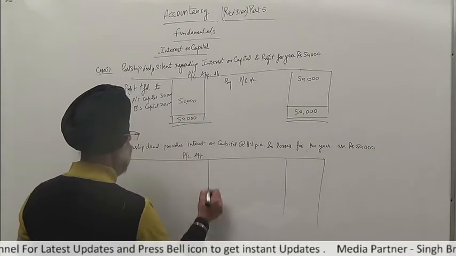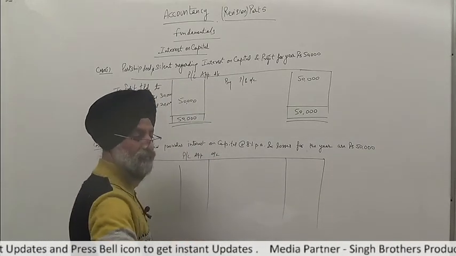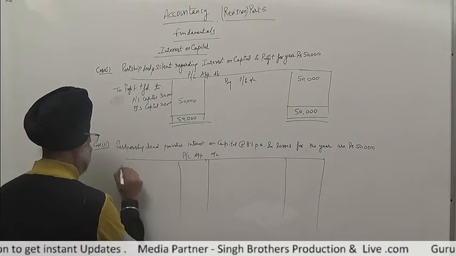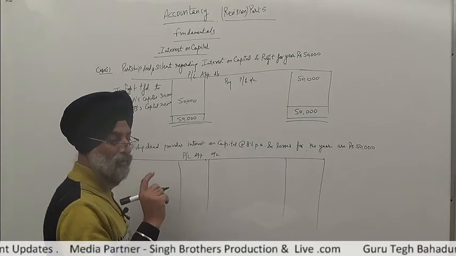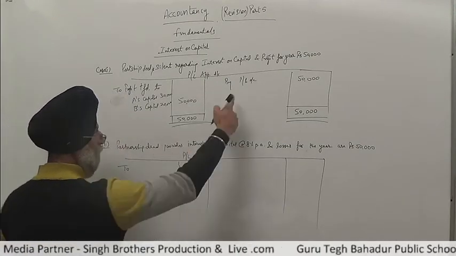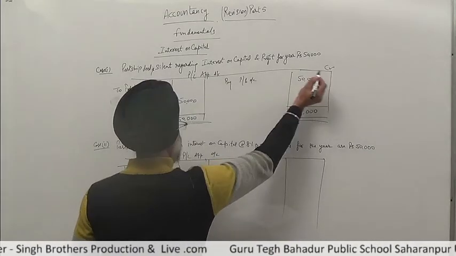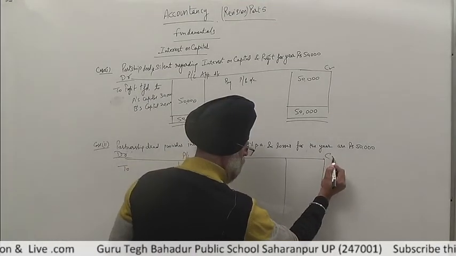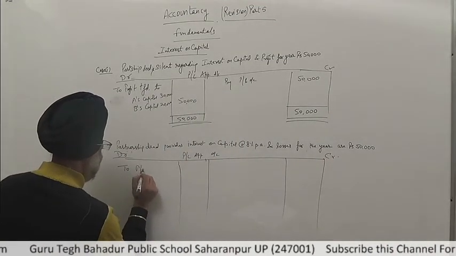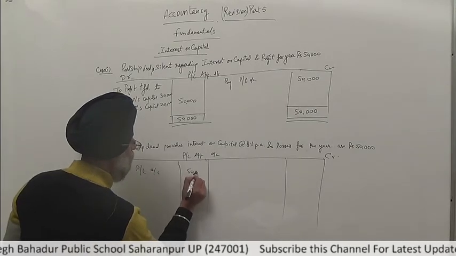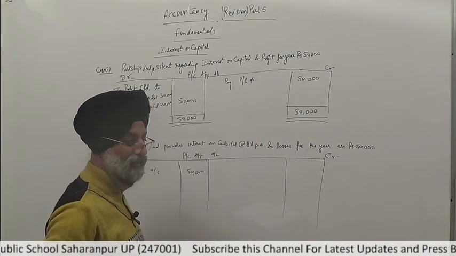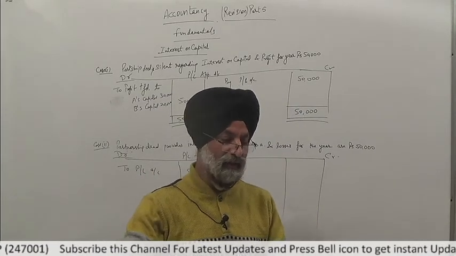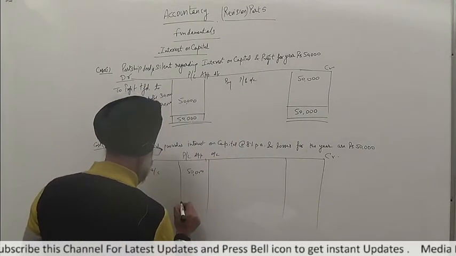See here. Loss, this is 50,000, from P&L account. The loss we have from the P&L account we take here. Profit from the P&L account will be taken on the credit side, and the loss will be taken on the debit side. So the loss of 50,000 has come from the P&L account, and then distribute this loss to the partners. Because there is a loss in the partnership firm, there is no need for interest on capital, so do not distribute interest on capital to partners.